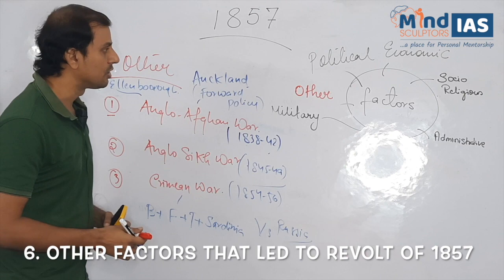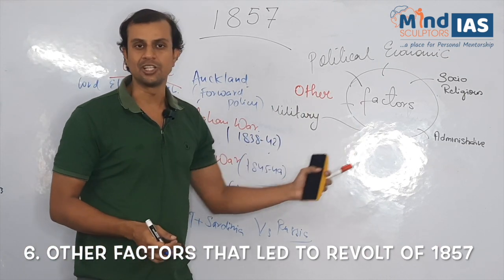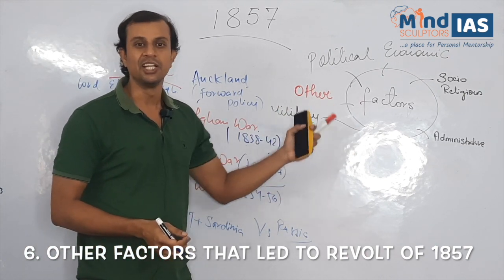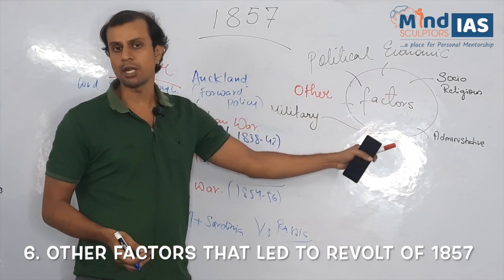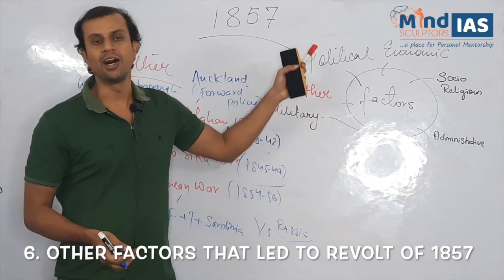So we have discussed all the factors which led to the revolt of 1857, namely political, economic, socio-religious, administrative, military and other factors.